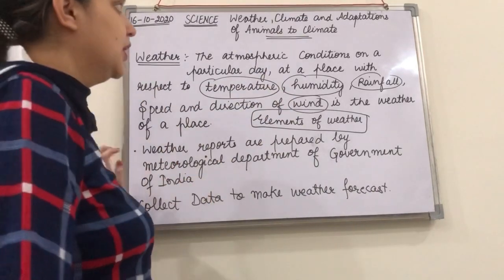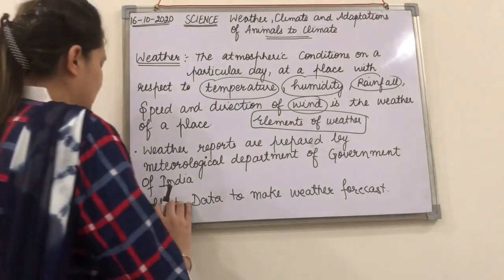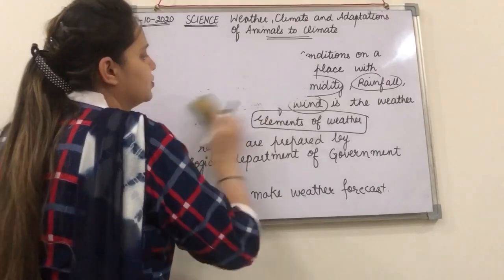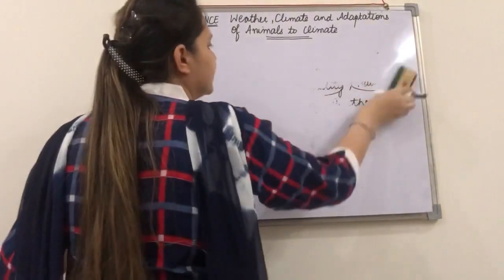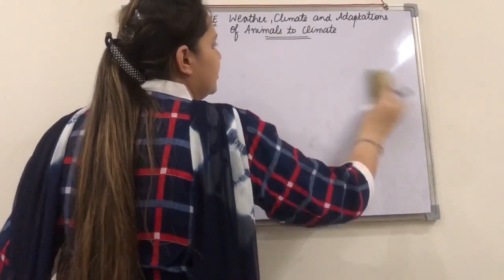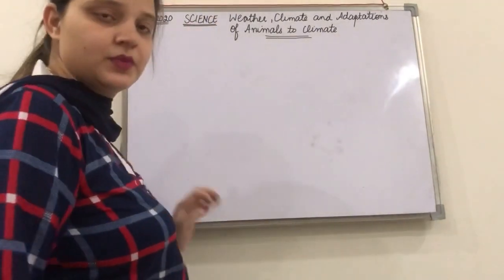Okay, so now the question is how the weather is going to change, why the weather is changing on a particular day or on a weekly basis, right?